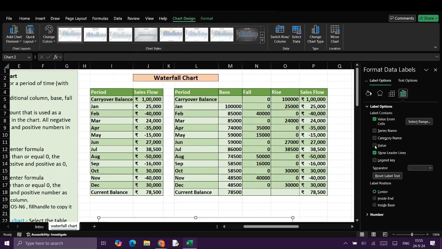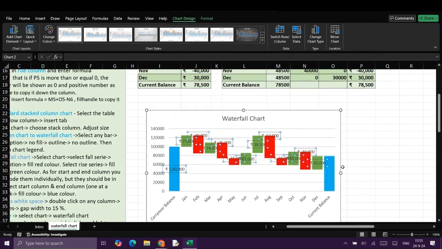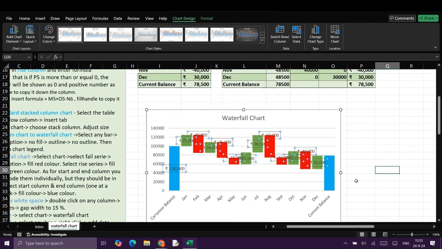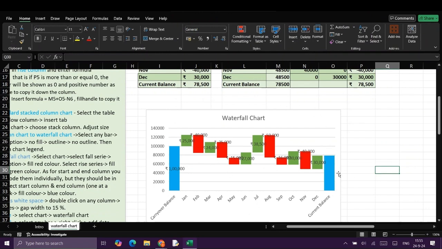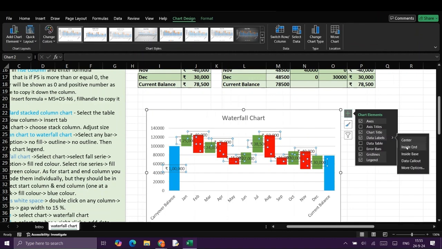Now we have to unclick this value and show leader lines. Our waterfall chart will look like this. Select any label box, go to chart elements, go to data label and select inside end. So our chart will look like this.